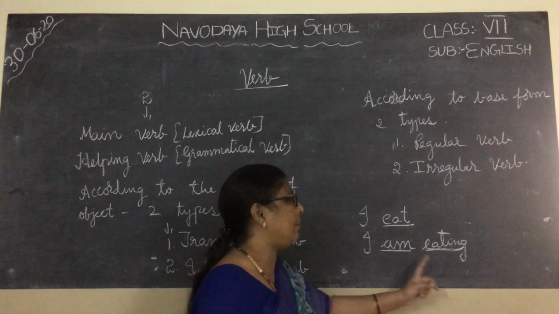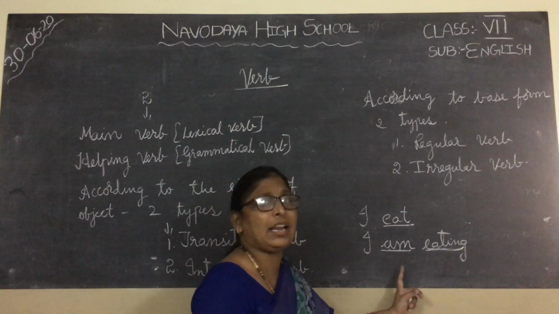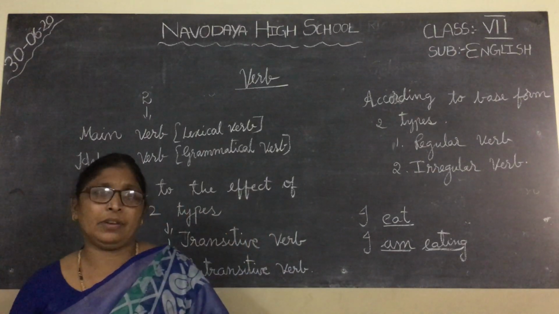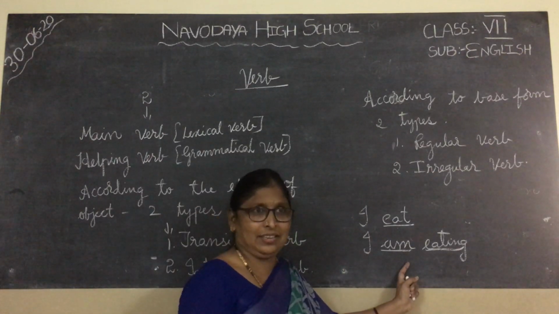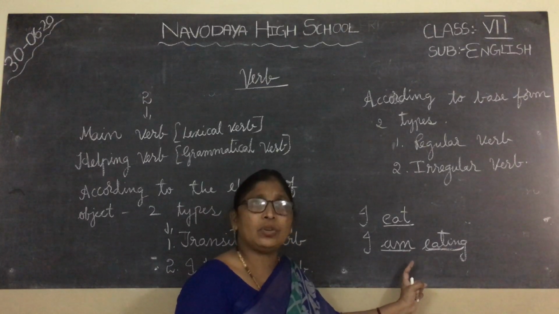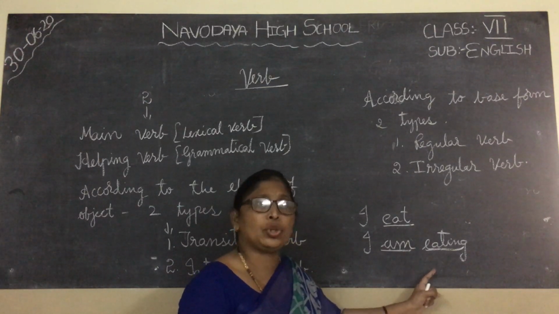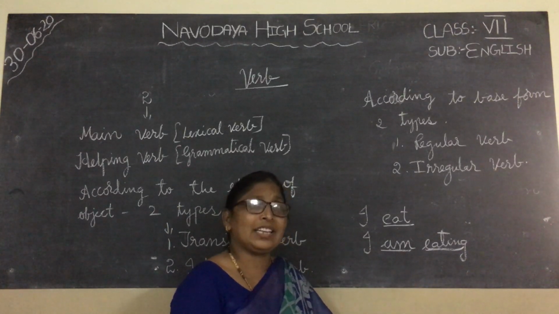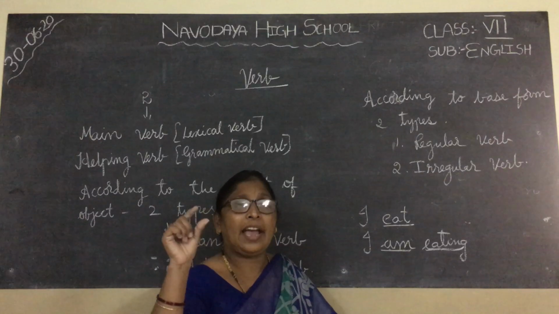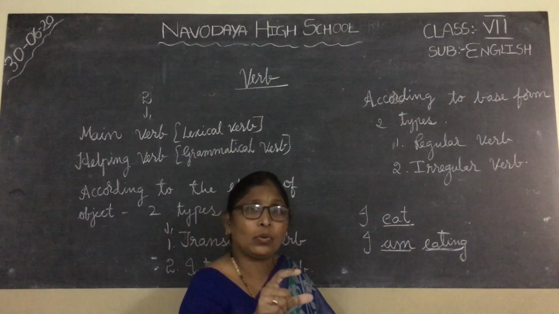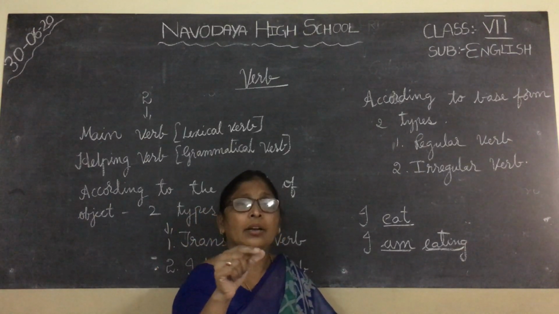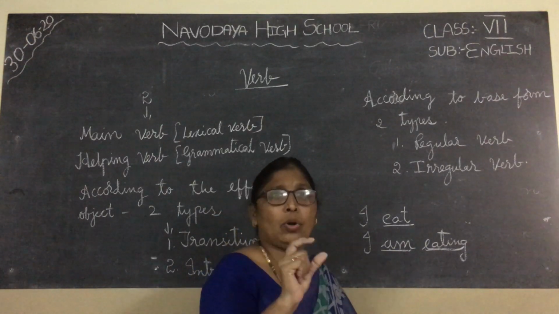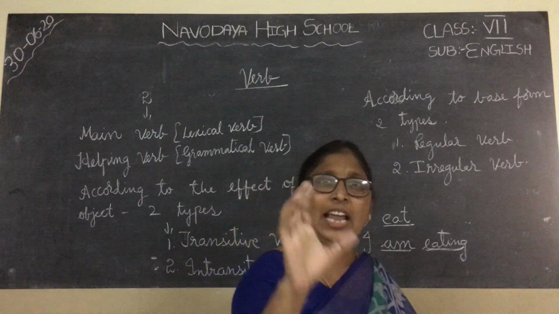For example, I am eating. What is am? Am is a helping verb. Am, is, are, was, were, has, have are helping verbs. Am says about condition. I am a doctor. So what is your status? You are a doctor. It shows am, so am is a helping verb. I have a car. What is your status? You have the position of having a car. Have is showing your condition. So the verbs which say about time or condition are called helping verbs.